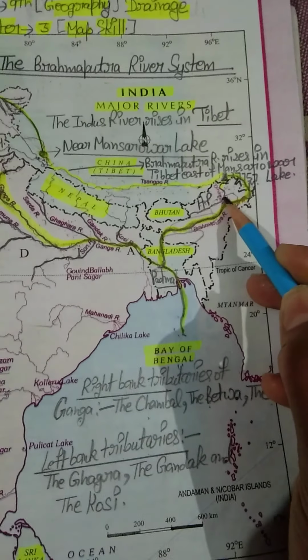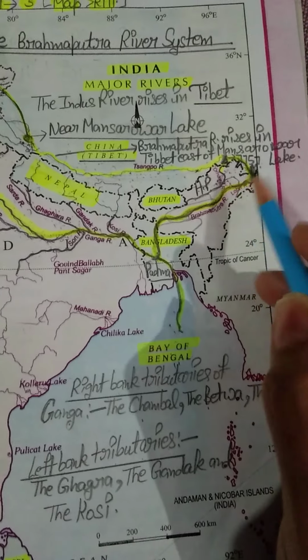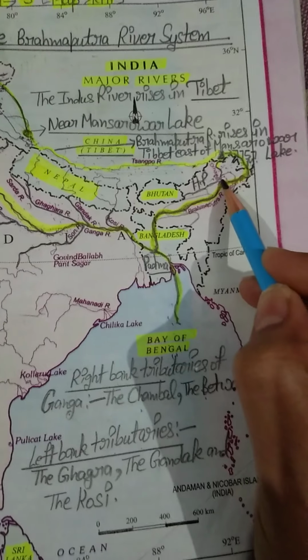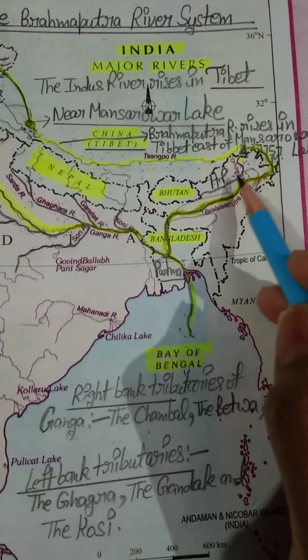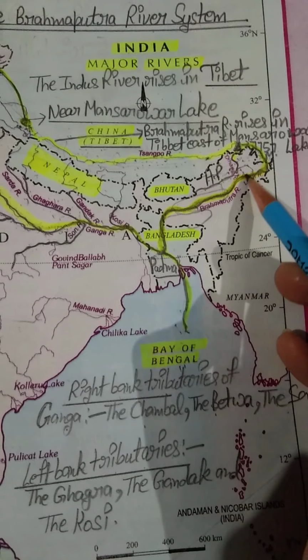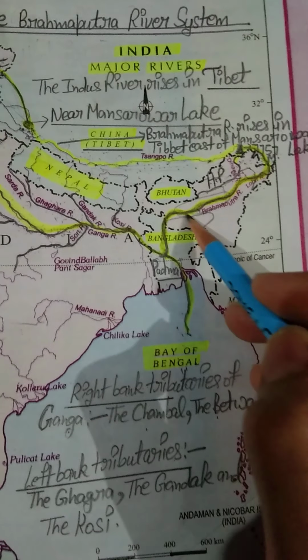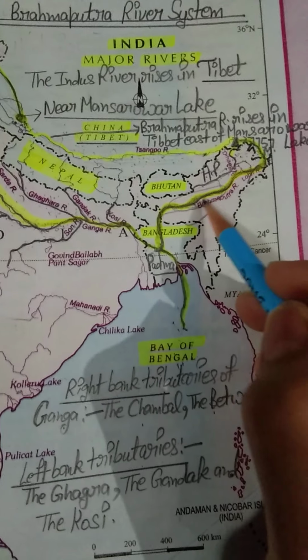So what will be the result? The result is very crystal clear: the amount of water in this river will be very high. And after flowing in Arunachal Pradesh, it enters our Assam. You know, this is our Assam. It enters our Assam.